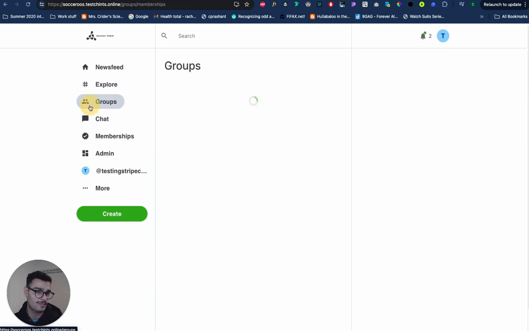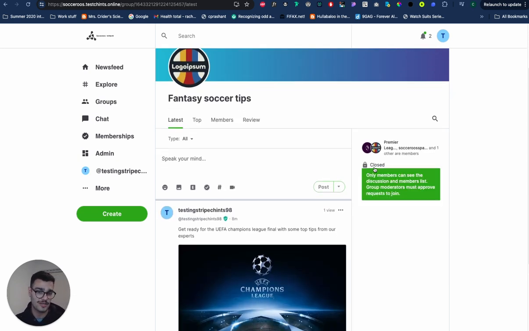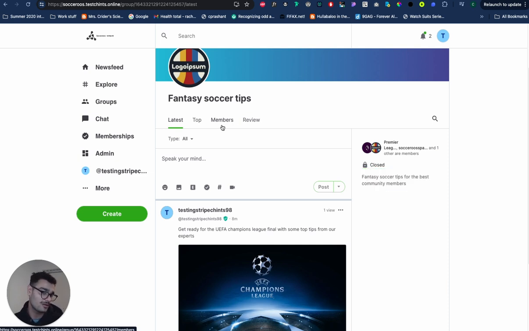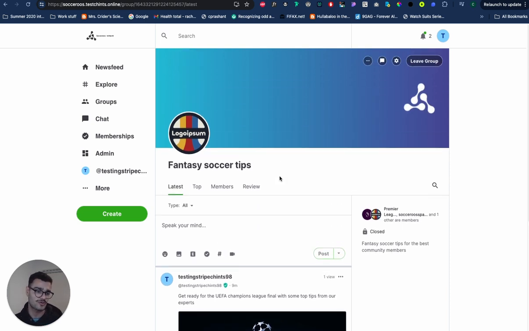And we have our paid group in here as well, called Fantasy Soccer Tips. As you can see here, it's a closed group, which means that people who want to join this group would either need permission to join via you as the admin, or they can purchase the membership that you offer, which is Fantasy Soccer Tips, and be granted access to this group.